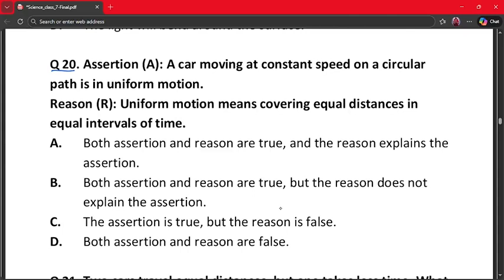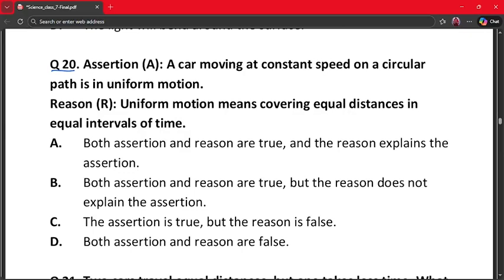A. Both assertion and reason are true, and the reason explains the assertion. B. Both assertion and reason are true, but the reason does not explain the assertion. C. The assertion is true, but the reason is false. And D. Both assertion and reason are false.